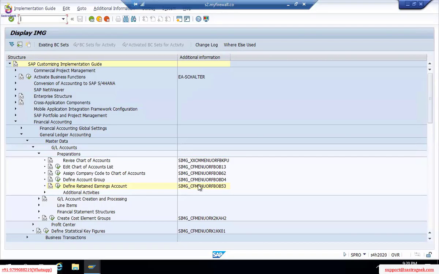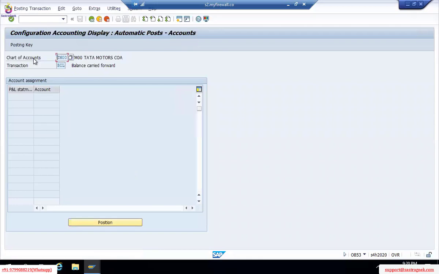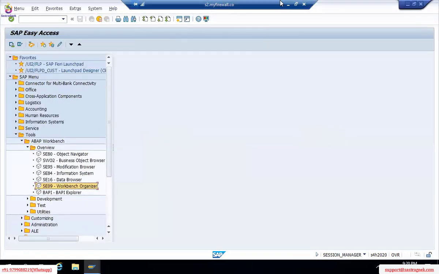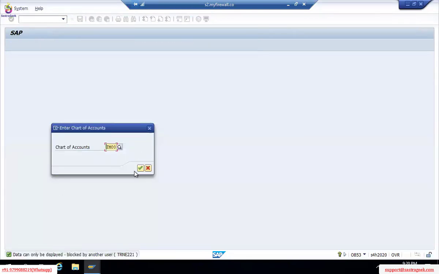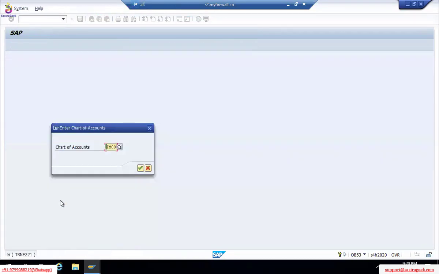Being in the same path, define retained earnings account, OB53. We'll go to define retained earnings account. Here chart of accounts TM00. Okay, what happened? Was it locked? It is showing locked by user. See, blocked by which user? 221 again. Okay, TRNA 221.